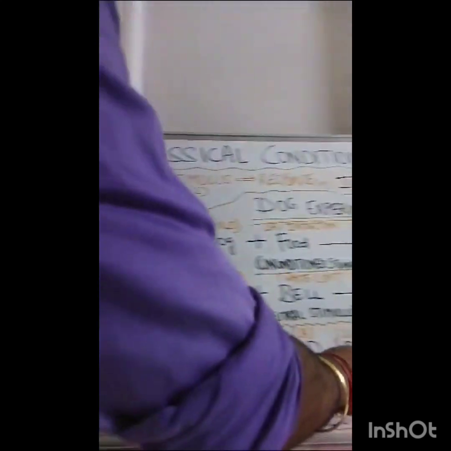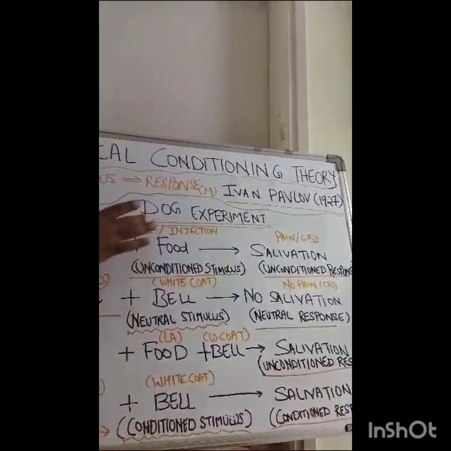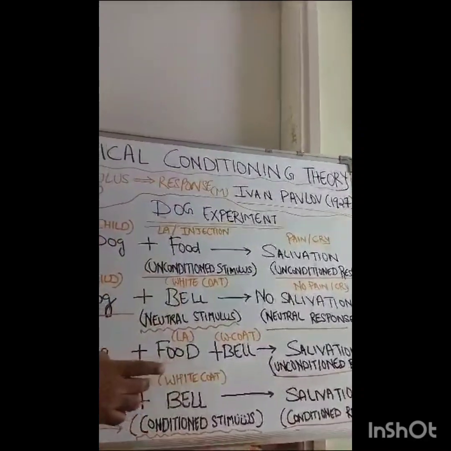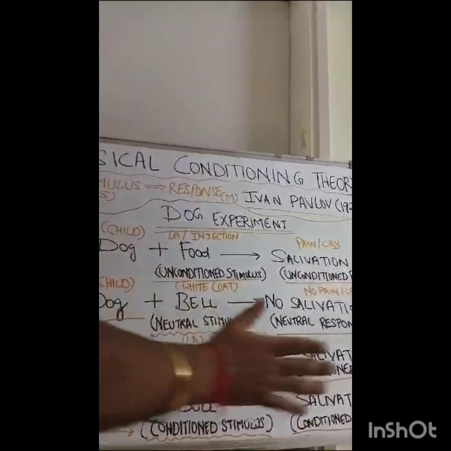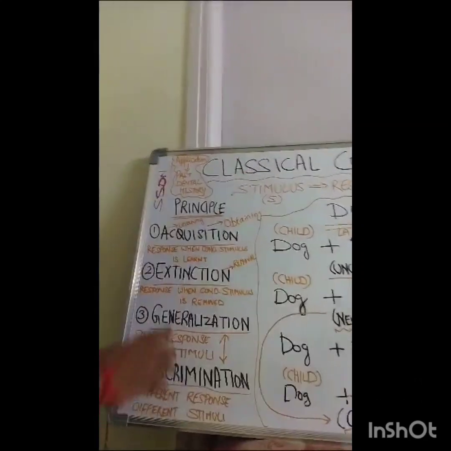Okay. So the scientific explanation of this is the same response to different stimuli. The child is giving the same response, that is pain or cry, to the bell as well as to the injection, to the white coat as well as to the injection. So the same response to two different stimuli is generalization.